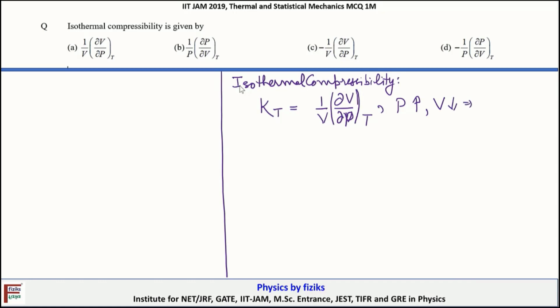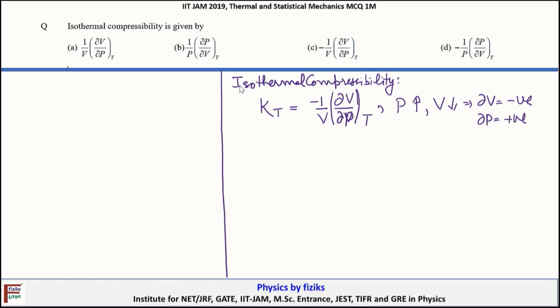So delta V will be a negative quantity, because delta P is positive when we are increasing it, and there will be a corresponding reduction in the volume. So this will make this quantity negative. Therefore, to make it a positive quantity, a negative sign is introduced here.